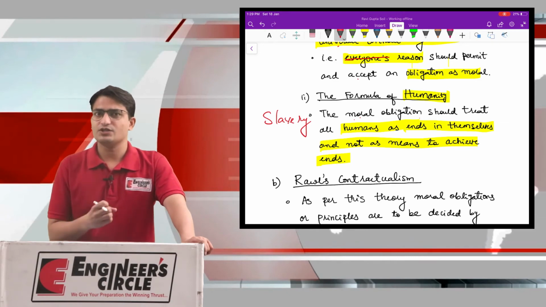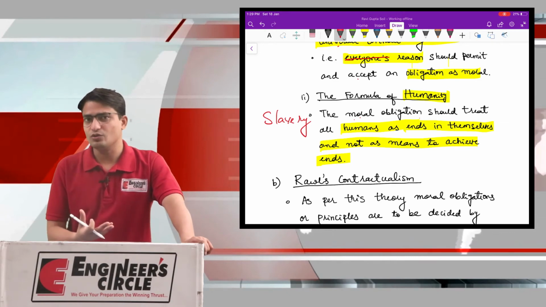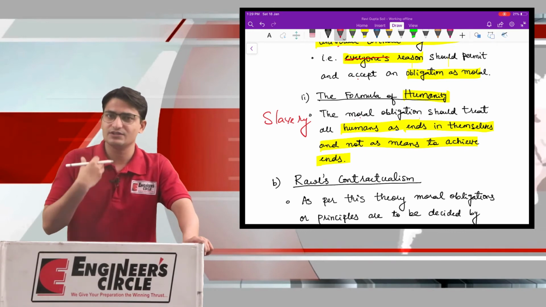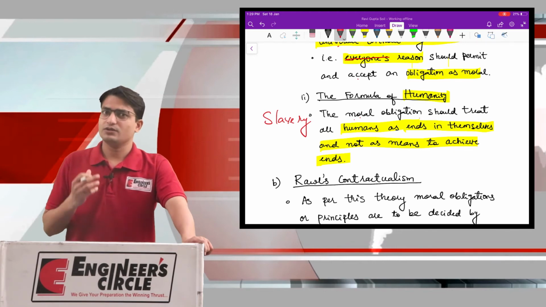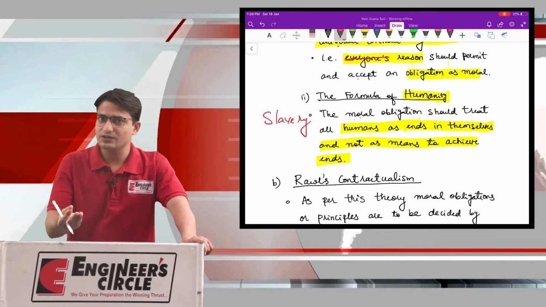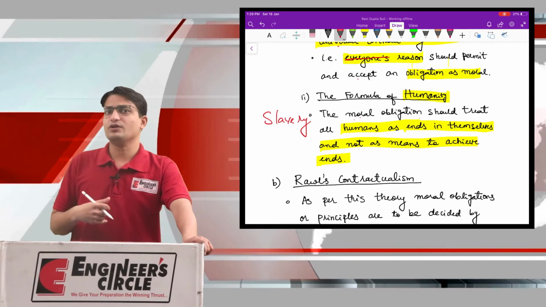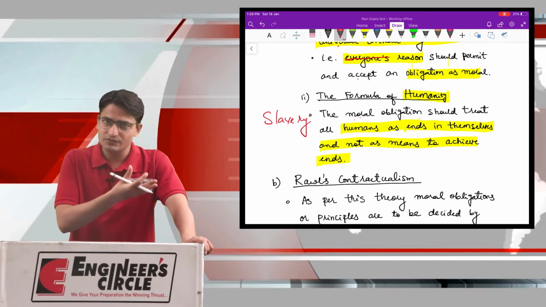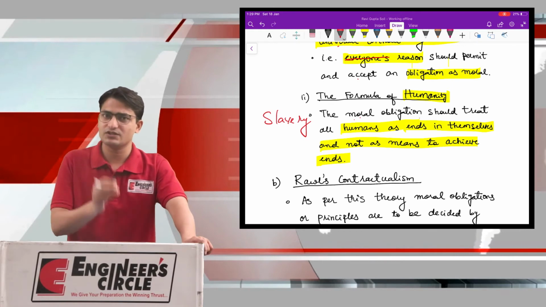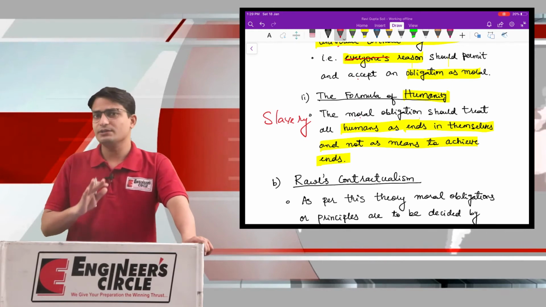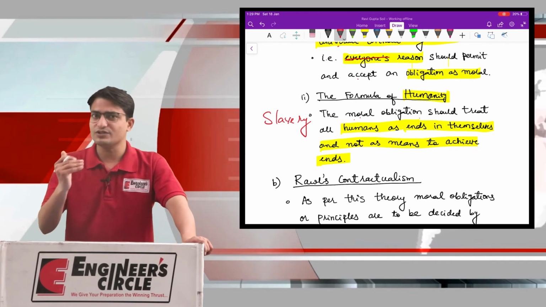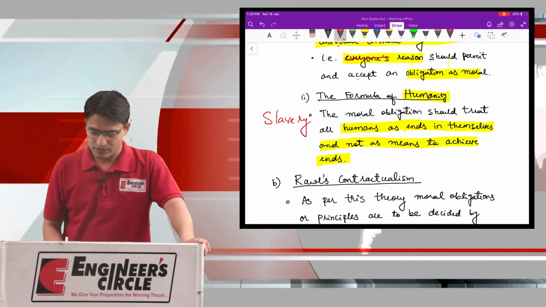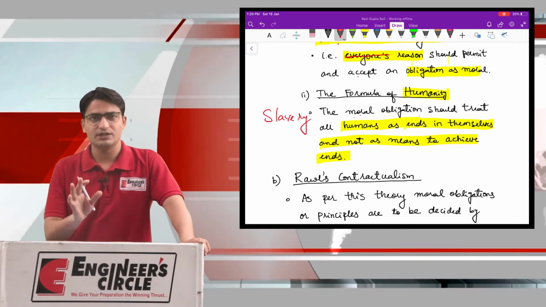The practice of untouchability was rigidly followed, and one human did not treat another human as his equal. In previous times another human was used for your own work. This is an example, and there could be several examples in which such practices were followed. In simple terms, a human being was not treated as an actual human being. This is the concept the formula of humanity is talking about.